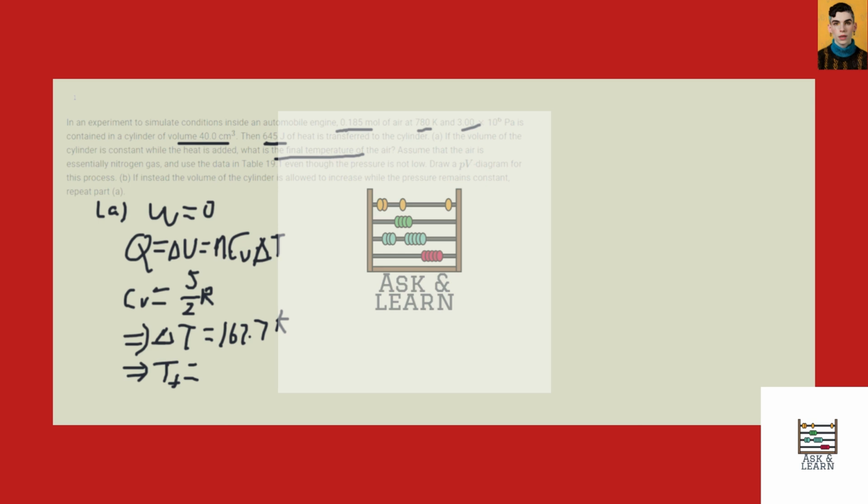T initial is here, T initial plus the delta T. So the T final is 947.7 Kelvin. And the PV diagram is, so this is P, this is V. For the PV diagram, we just need to keep the V as constant. So it's just a vertical line. It goes up.